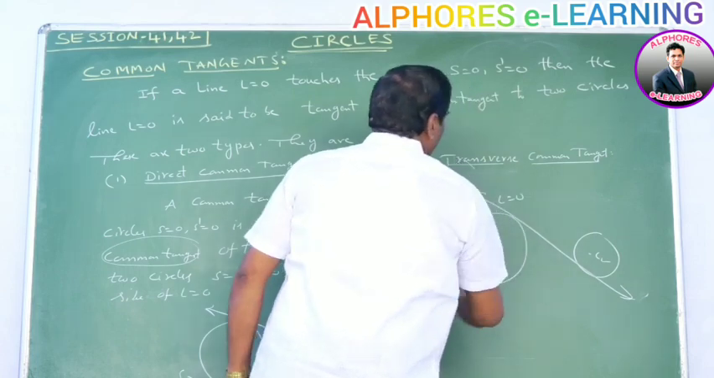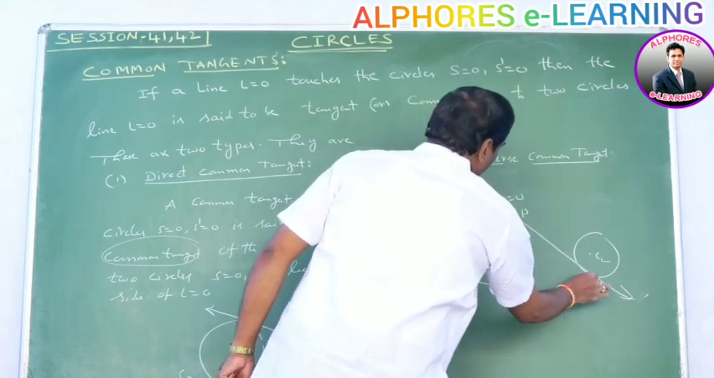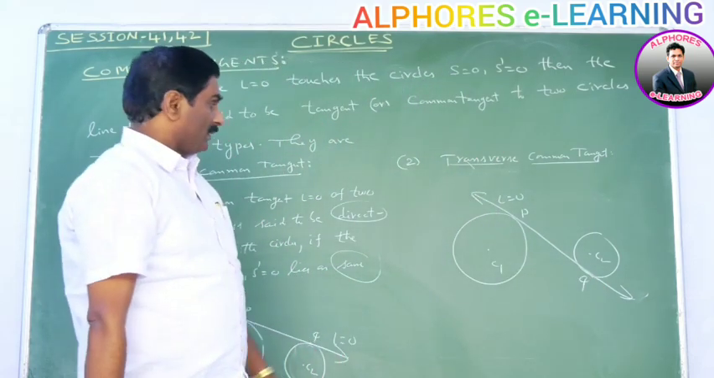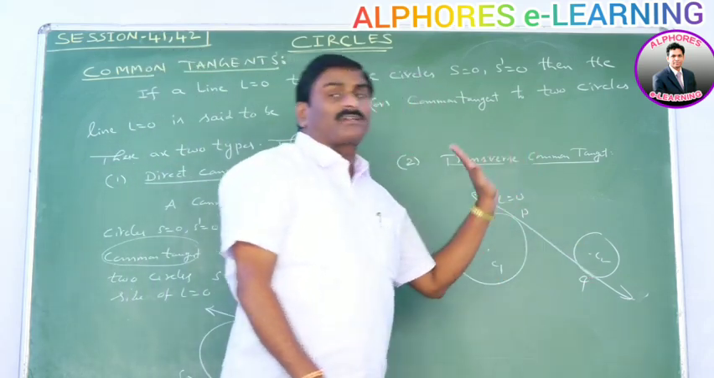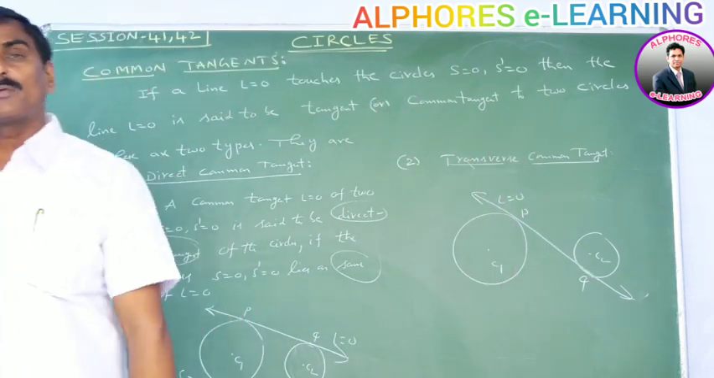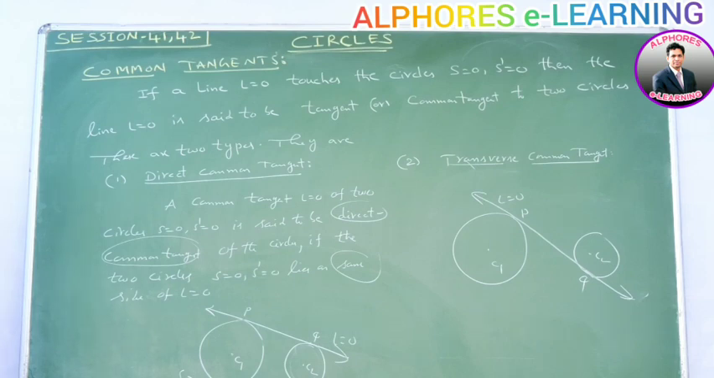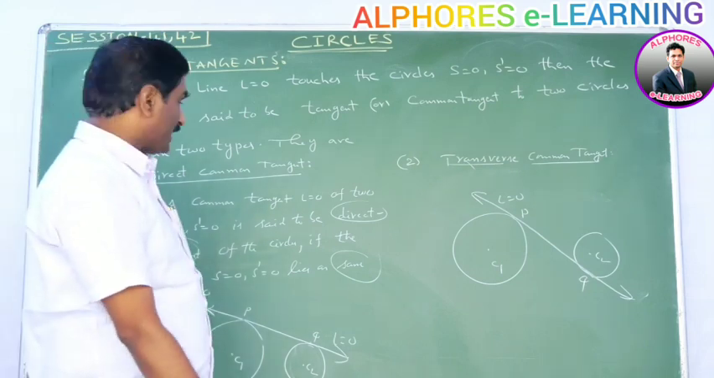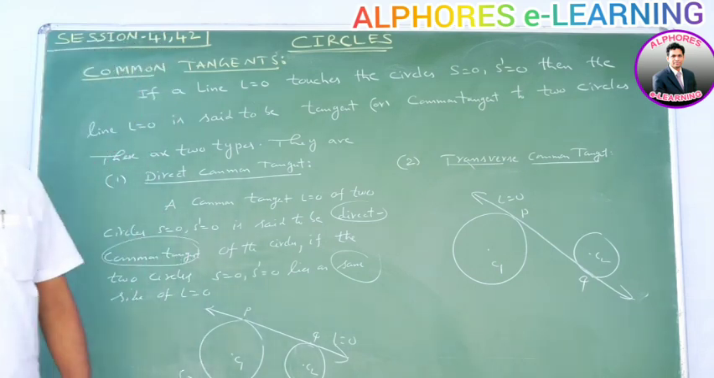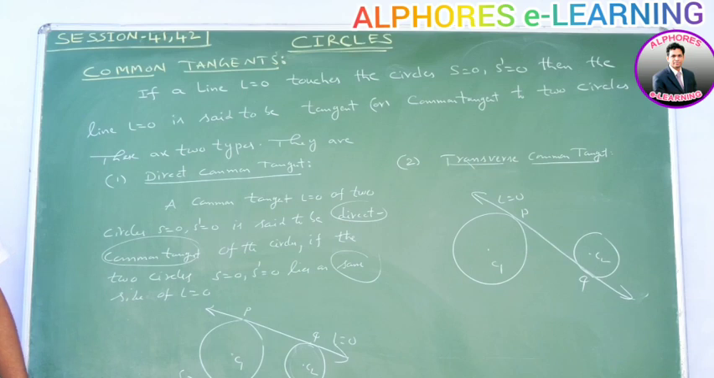It is the line L = 0, say P, Q are points of contact. This circle lies on either side of this line. So, this tangent is said to be a transverse common tangent. Next, number of tangents for the given circles.